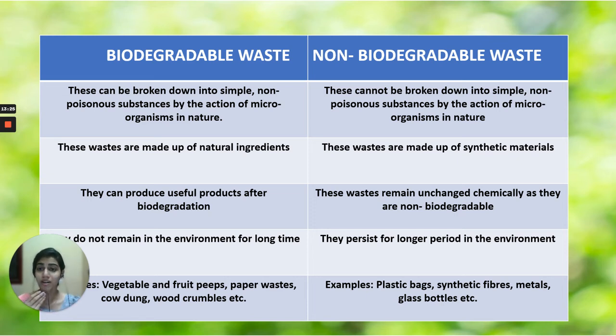Biodegradable wastes are made up of natural ingredients, whereas non-biodegradable wastes are made up of synthetic ingredients or materials. Biodegradable waste can produce useful products after biodegradation. For example, the banana peel that you throw, after it gets biodegraded, we can use it as manure.